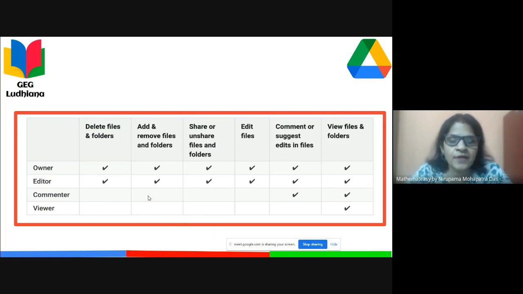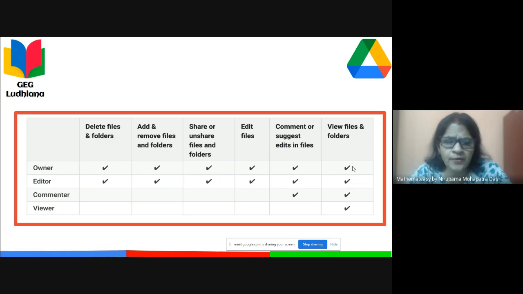Here you see what the rights are when somebody is owner, editor, commenter, or viewer. Owner and editor can do all these things: delete files and folders, add, remove files and folders, share, unshare, edit files, comment or suggest, and view the files and folders.